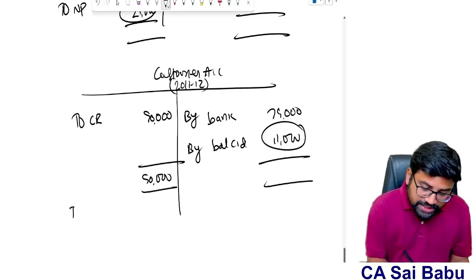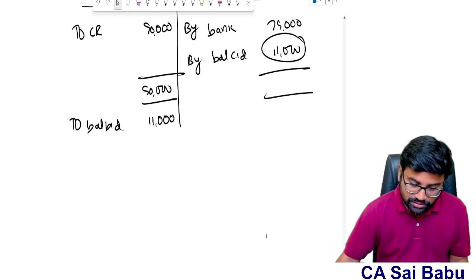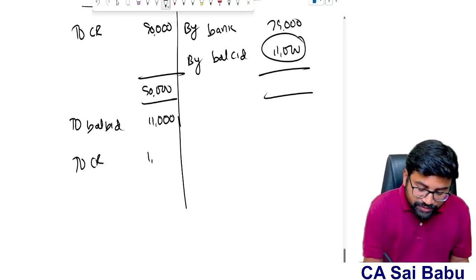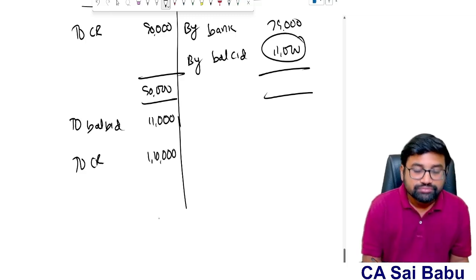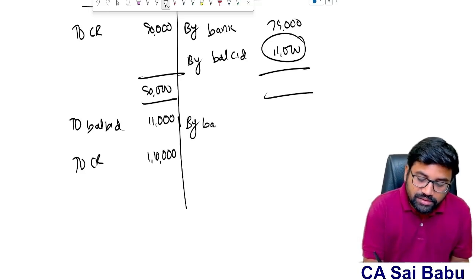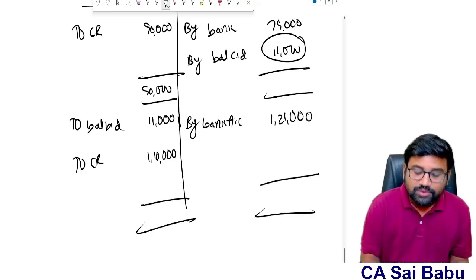Now coming to the next year, to balance brought down 11,000, sir. Now what is my revenue for the second year from the customer? 1,10,000 due. Whenever an amount is due from the customer, the customer account is debited by bank. The rest of the amount is paid by the customer in the second year. That is 1,21,000. Therefore, the customer account is closed.